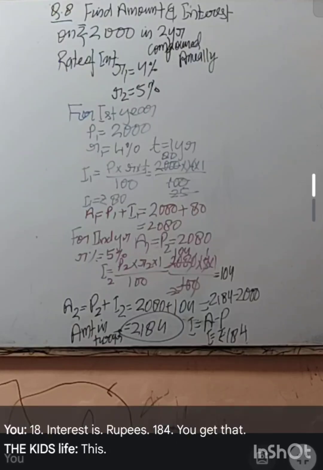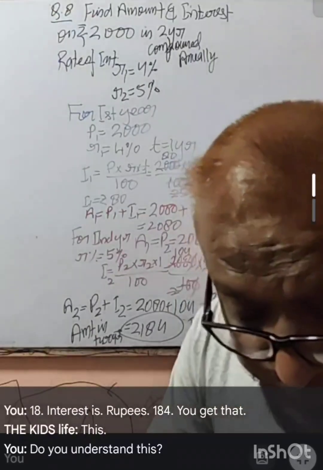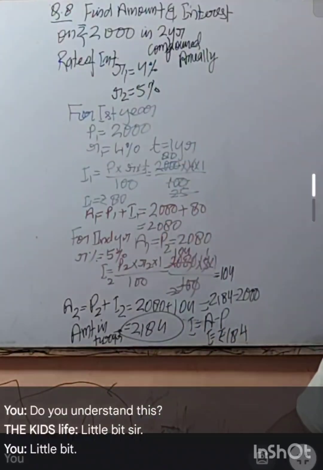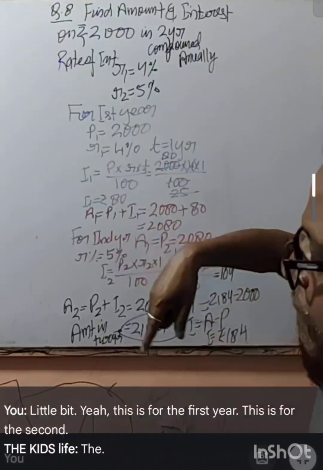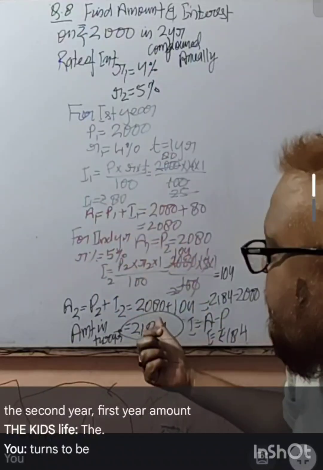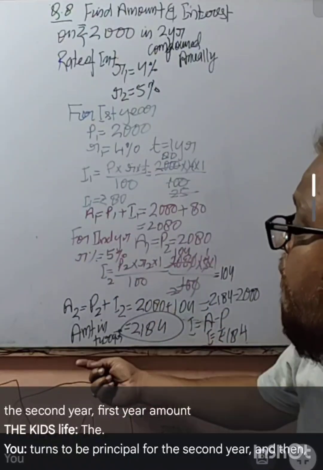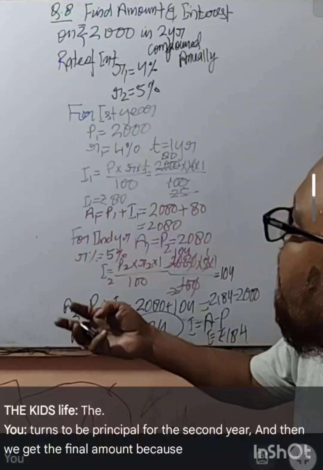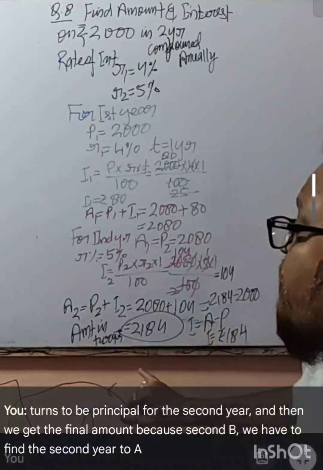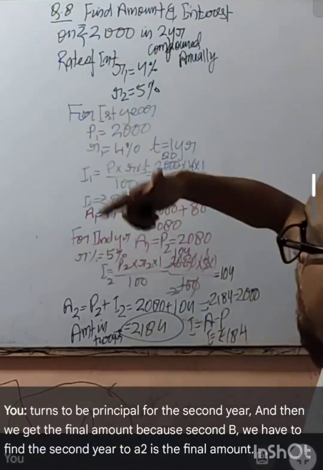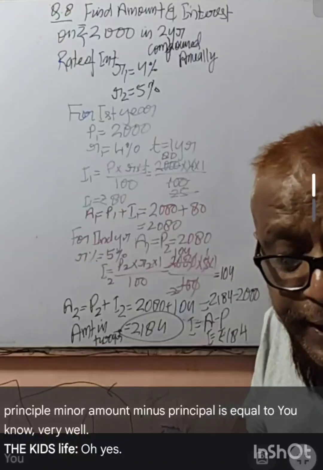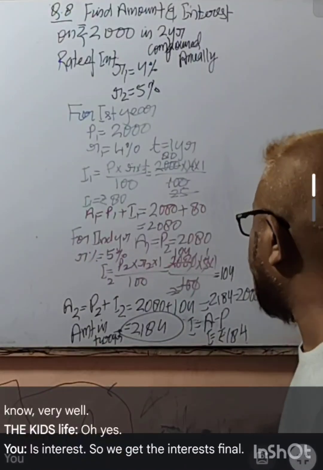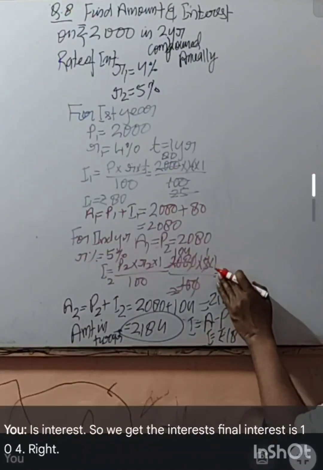Do you understand this? Little bit, sir. This is for the first year, this is for the second year. The first year amount turns out to be the principal for the second year. Then we get the final amount, A2. And amount minus principal is interest, so we get the interest.